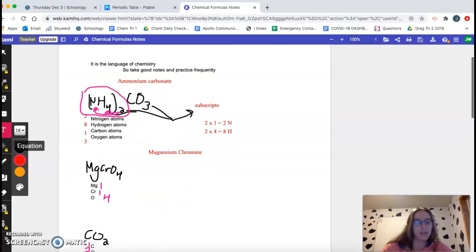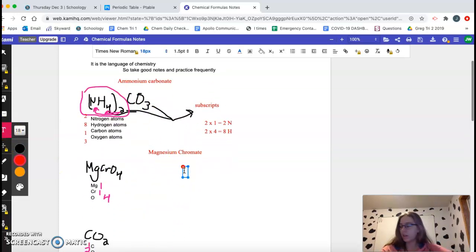And so this one starts with Mg, which is magnesium, and it's a metal. So it is an ionic compound.